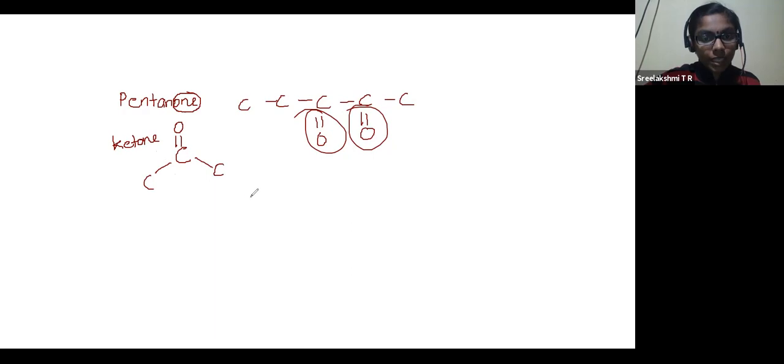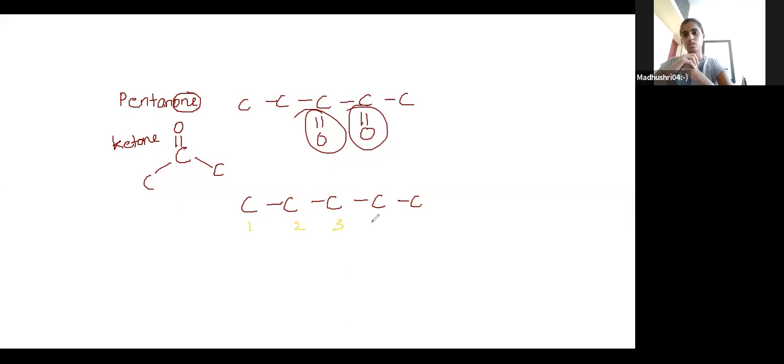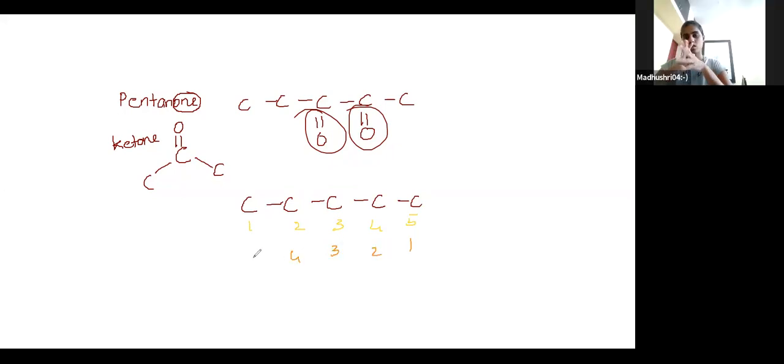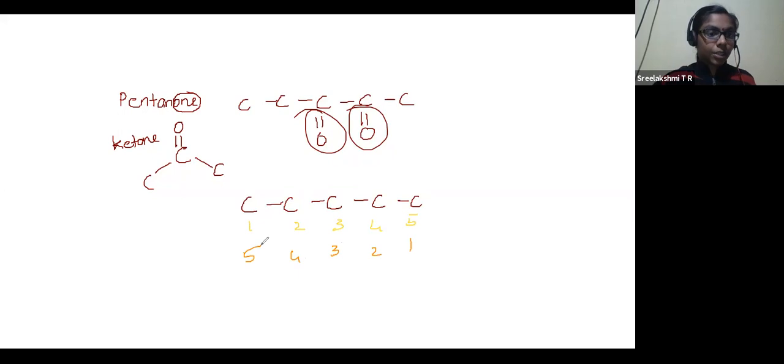Now I am taking carbon, carbon, carbon, carbon, and carbon. I can number it in two different ways: 1, 2, 3, 4, 5. I can also number it from right to left: 1, 2, 3, 4, 5. Both numberings are correct. But depending on the position, it would be different. In the left to right pattern,